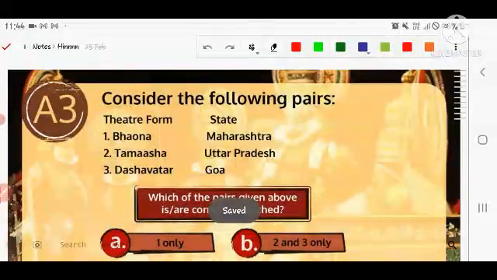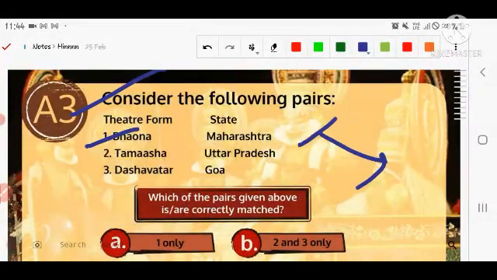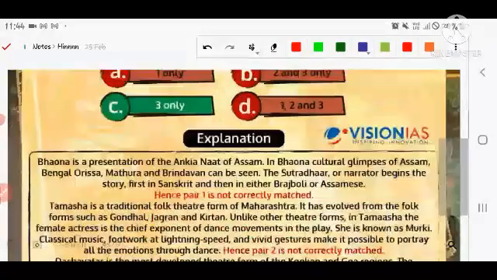Next question is related to the following. Bhona, I think, is from Gujarat. So first is not correct. Tamasha is from Maharashtra. That is not correct here. Dashavtar is from Goa, that is correct. So third is the only answer.